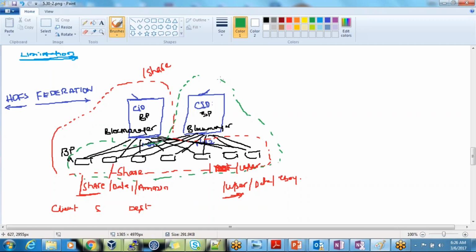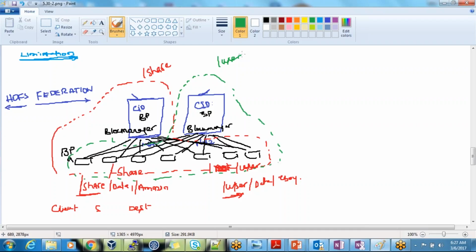Whatever the data is there under share, I will manage that data. Name node 1 says that machine. So whatever the data is there under user, I will manage this data. That will be taken care of by another manager. If any request comes for processing the data, he has no need to worry about the data which is in slash user or which is managed by slash user. He will be managing only the slash share part. He has no need to worry about the data being stored into slash user, and this guy has no need to worry about storing the data into slash share.